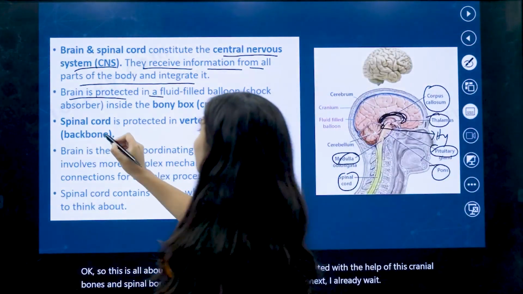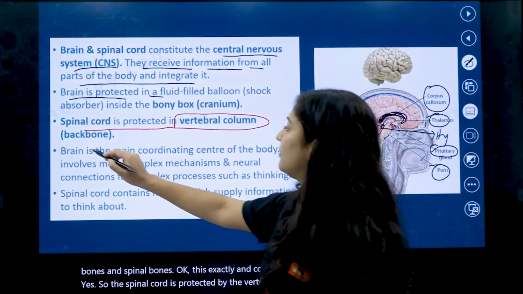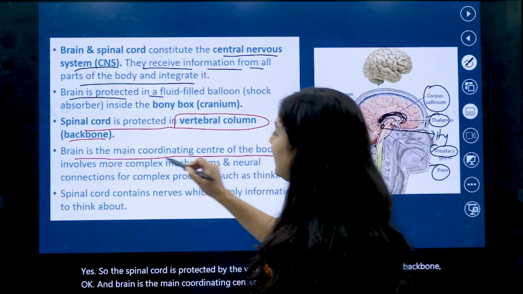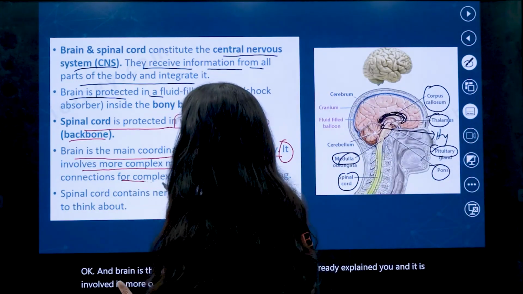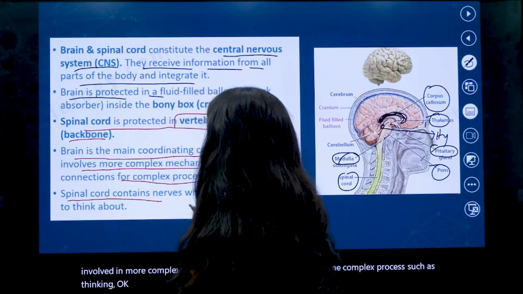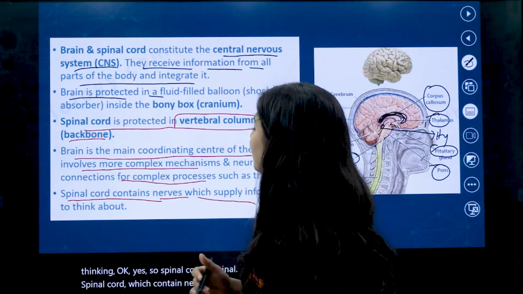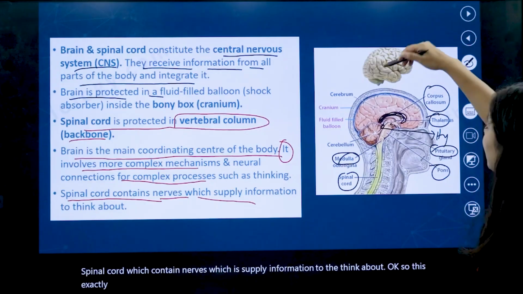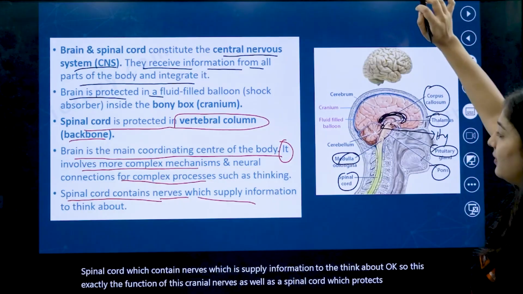So the spinal cord is protected by the vertebral column. We also call it the backbone. The brain is the main coordinating center of the body, which I already explained. It is involved in more complex mechanisms and neural connections for complex processes such as thinking. The spinal cord contains nerves which supply information. So this is exactly the function of the cranial nerves as well as the spinal cord, and what they are going to protect.